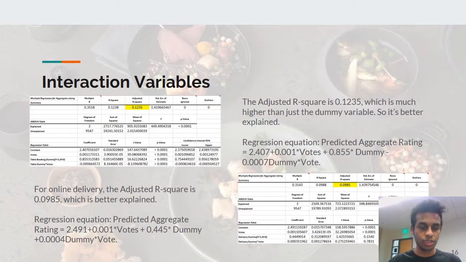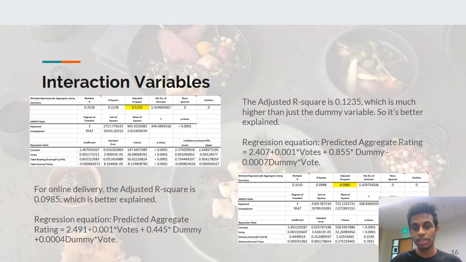So then we even used regression analysis on interaction variables. We interacted the dummy variables with the amount of votes, because the votes mainly describe how good the rating is of a restaurant. So we first did it with table bookings, and as it can be seen, the adjusted R square is about 0.12, and it explains the regression by 12%. So this is higher than the dummy variables, and this makes sense because when we add more variables to the regression, it pretty much does a better explanation.